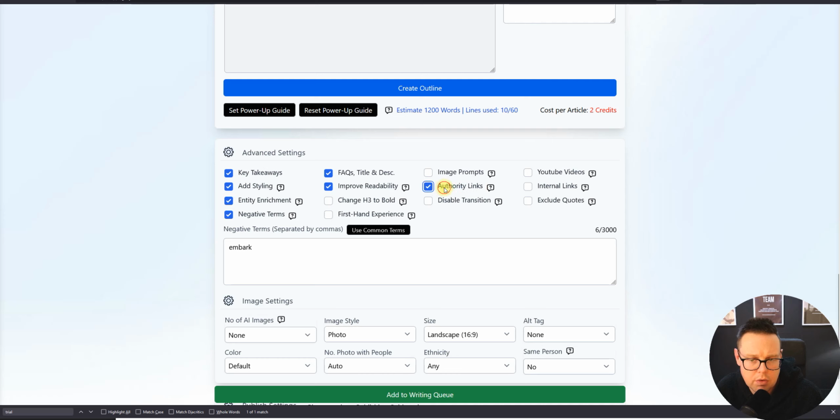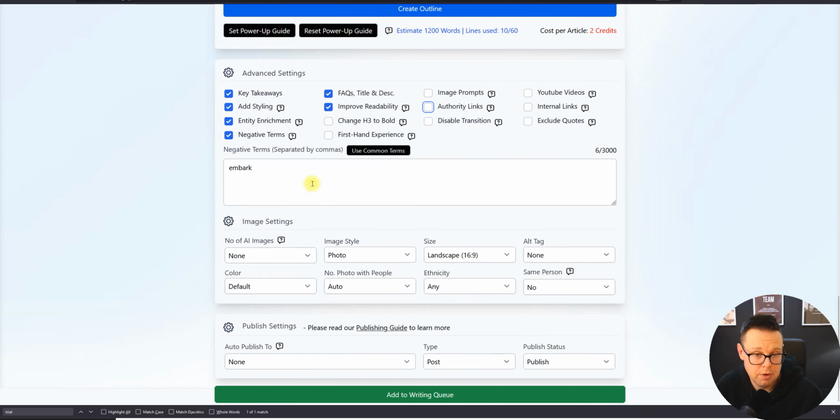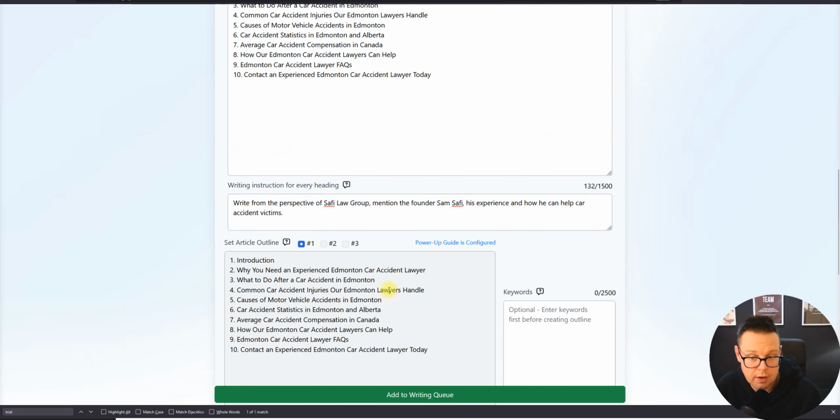Authority links, I like to do these myself, so I keep everything else here disabled. So I guess the first 6, keep those enabled. Add some more of your own negative words for AI, that would definitely help. I don't use AI images, so I keep that disabled. And right now I don't want to publish to WordPress directly. I recommend in this process that you still have a human in the mix.